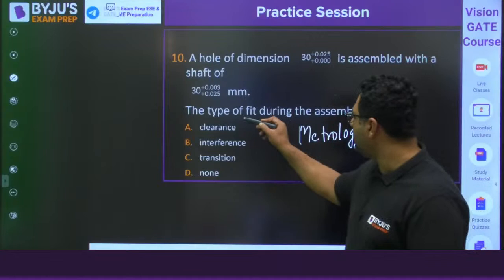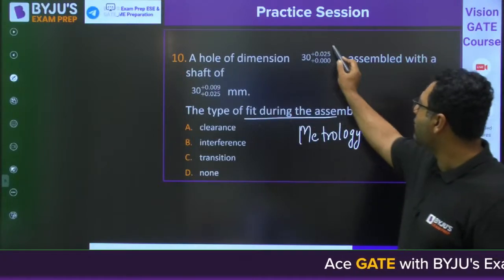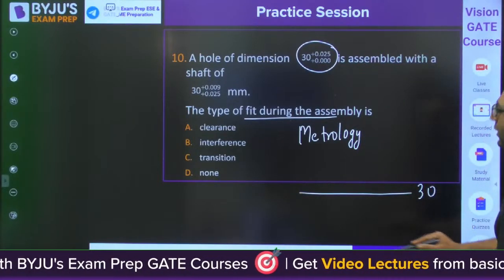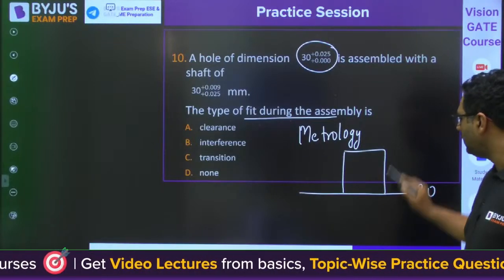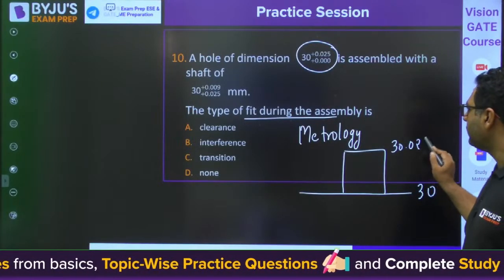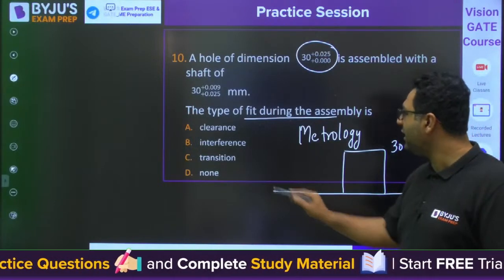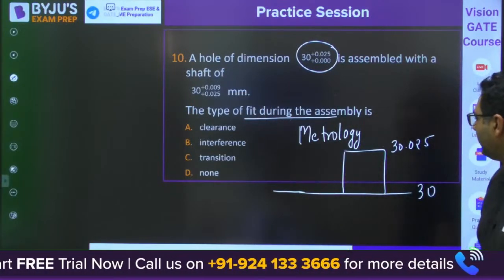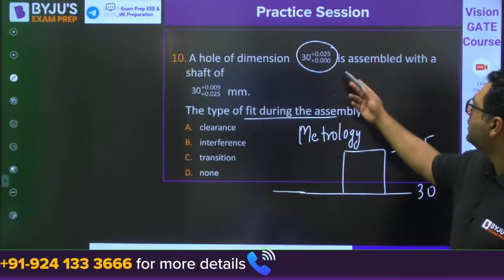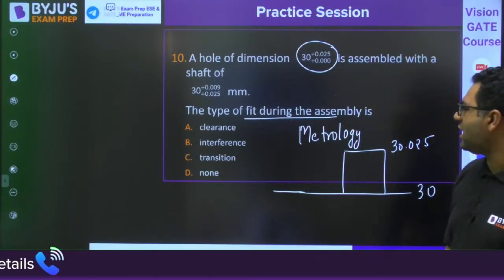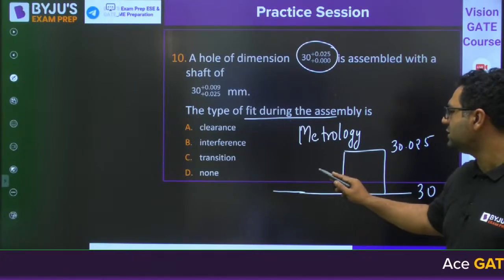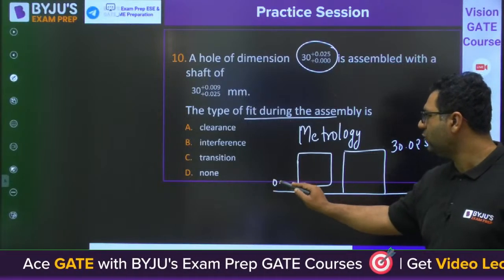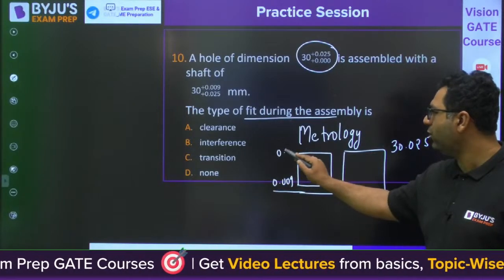Okay, what type of fit during the assembly? You can see the shaft is 30. This is the hole, 30 from 30 to 30.025. Next we have the shaft, 0.009 to 0.025. So the hole and shaft are coming from 0.009 to 0.025. I feel it would be coming like this, 0.009 to 0.025.